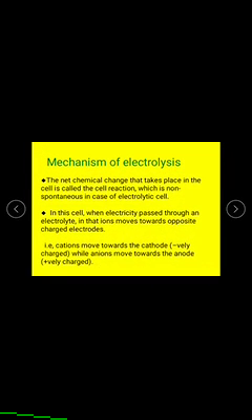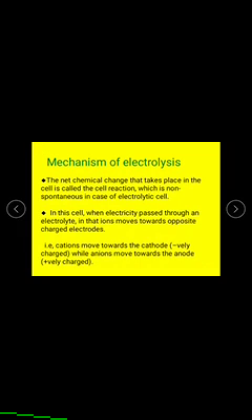Now let us discuss the mechanism or functioning of the electrolytic cell. The net chemical change that takes place in the cell is called the cell reaction, which is non-spontaneous in the case of an electrolytic cell.